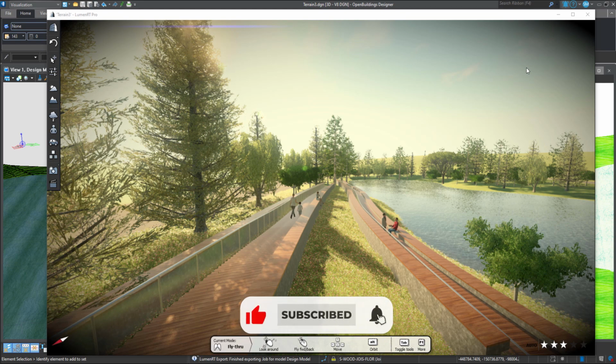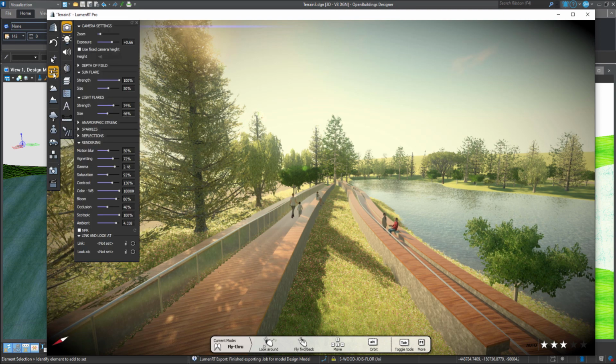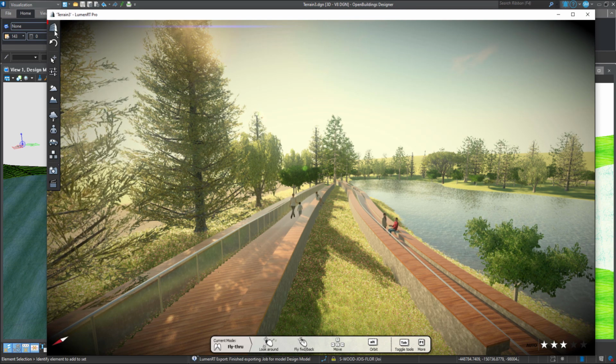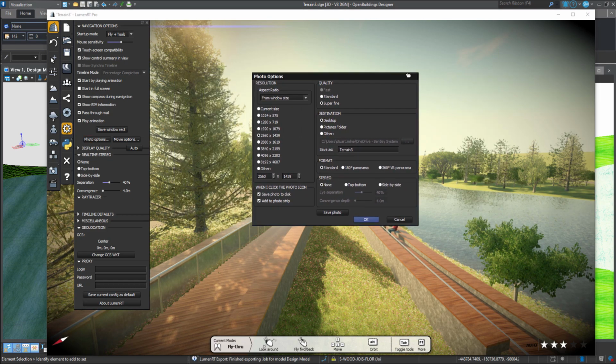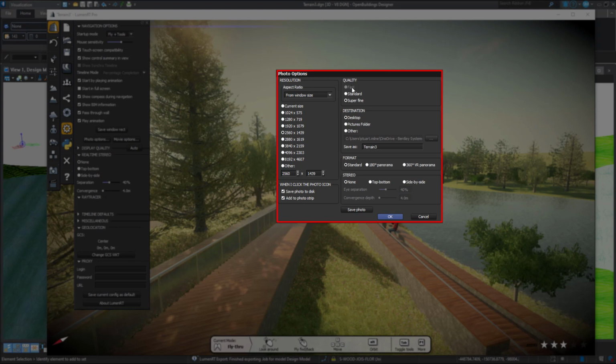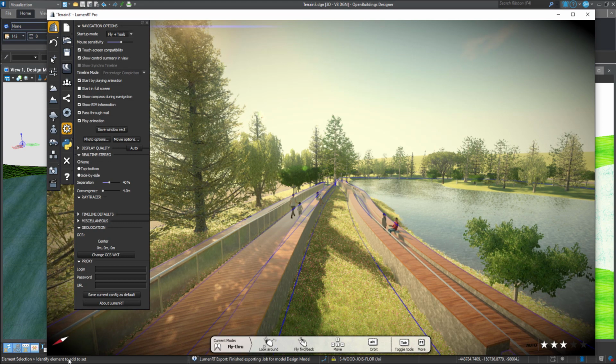So once you've done that, it's time to deliver, and you can do a couple of things here. You can just hit the default camera here, which will give you an image to work with, so it's a default file. But you can also then come over to your settings in the file area and look at photo options as well. And what you'll find with these photo options is you can alter things like the quality of the image and the size and things like that. You can also hit the save photo from here.